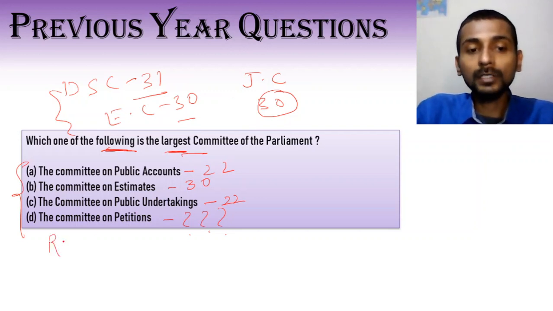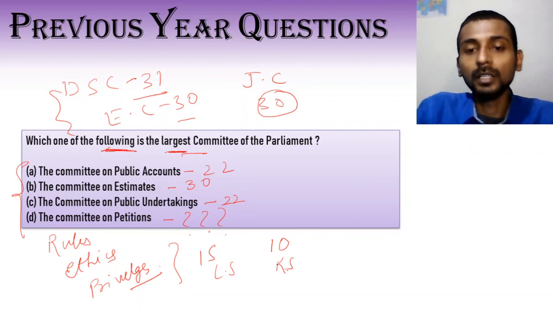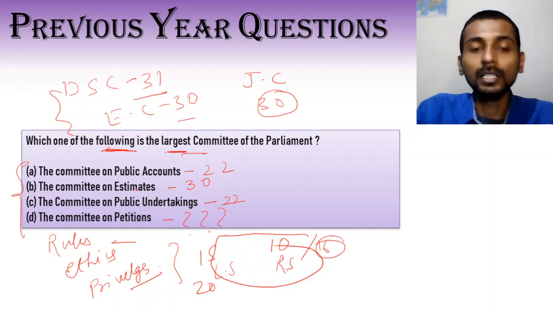So also we discussed Rules Committee, Committee on Ethics, Privileges. All these committees had, if you saw, 15 members in Lok Sabha usually and 10 members in Rajya Sabha, except the Committee on Rules had 16 members in Rajya Sabha, but that's an exception anyway. It's still way less than 20, let alone 30.